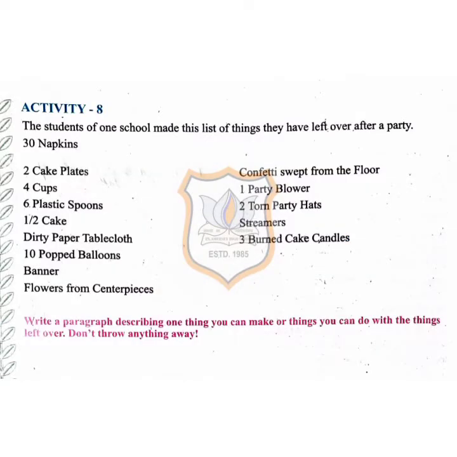The students of one school made this list of things they have left over from a party. That is 30 napkins, 2 cake plates, 4 cups, 6 plastic spoons, half cake, dirty paper, tablecloth, 10 popped balloons, banner, flowers from centerpieces, confetti swept from the floor, party blower, torn party hats, streamers, 3 burnt cake candles. Write a paragraph describing one thing you can make or things you can do with the things left over.